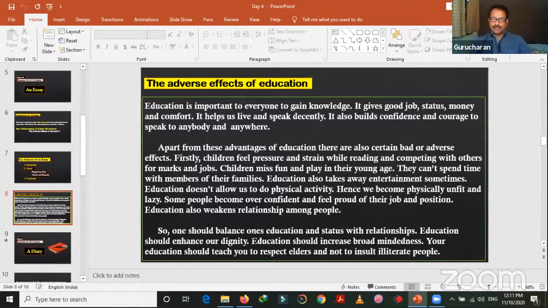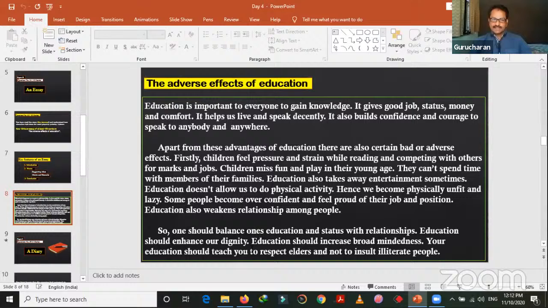Some people become overconfident and feel proud of their job and position. Education also weakens relationship among people. So these are the adverse effects I feel. To some extent, I have tried to cover certain things that generally happen because of good education, because of higher education, because of good job, good position in the society, etc. And finally, concluding, one should balance one's education and status with relationships.